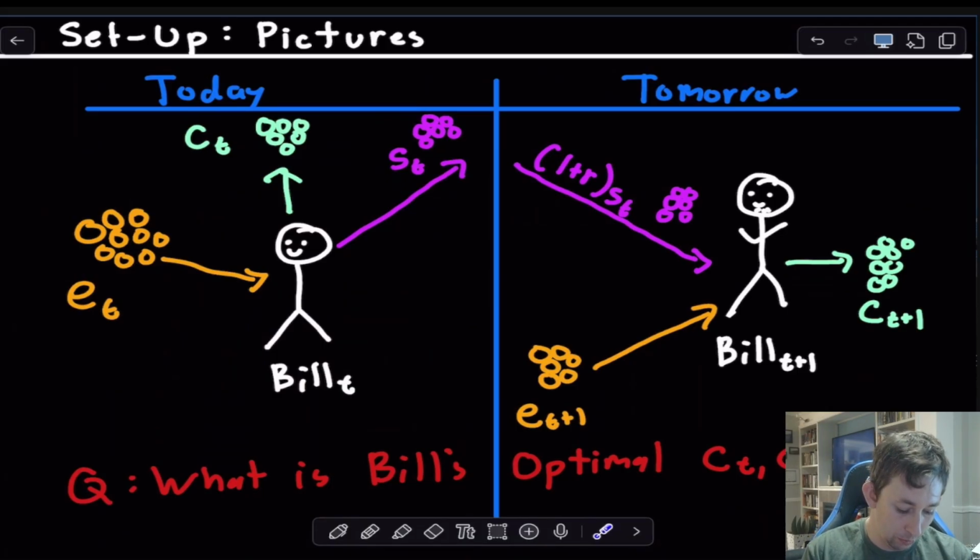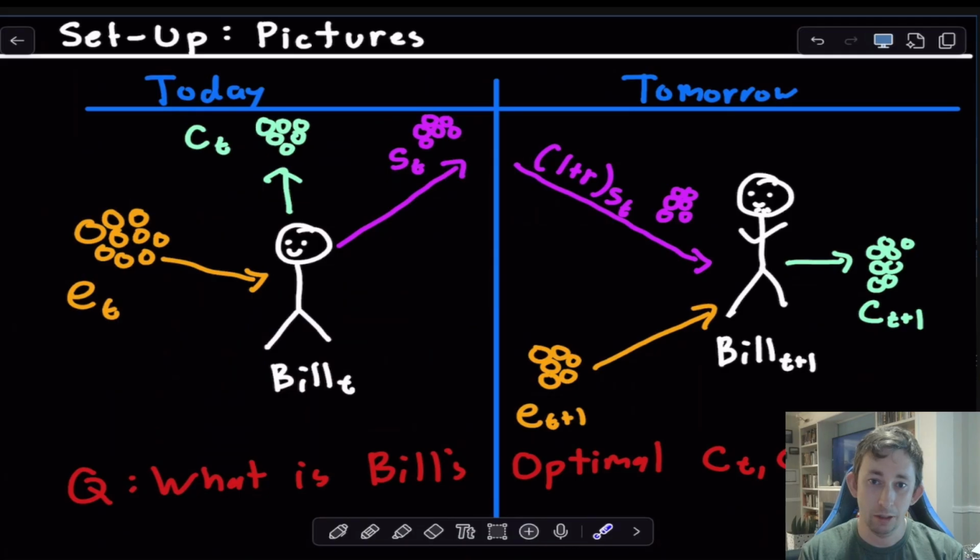But in this example, if he's going to lend out some coconuts in period T, the amount of coconuts that he gets repaid tomorrow is going to be 1 plus the interest rate times the number of coconuts that he lent from period T into period T plus 1. He's going to have an additional endowment that he gets in period T plus 1, and because Bill is not going to be around for a third period, he's going to take all the coconuts that he gets from being repaid and all the coconuts that show up on his doorstep, and he's going to consume all of those coconuts.